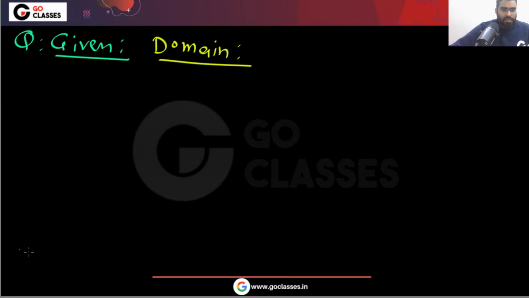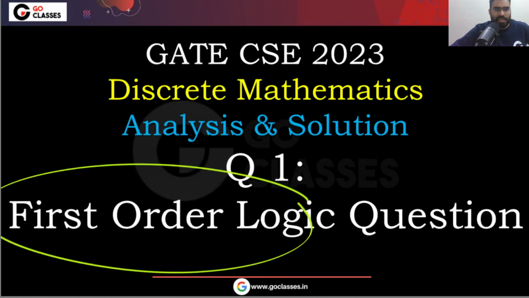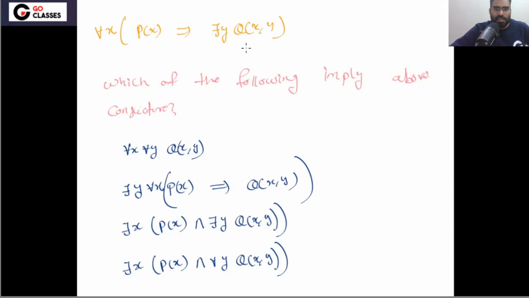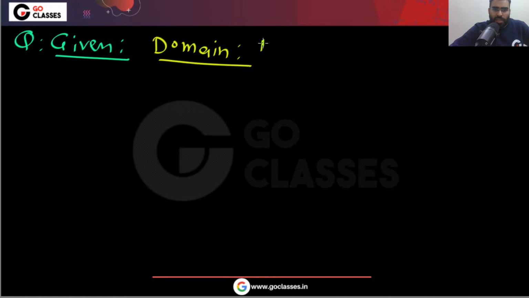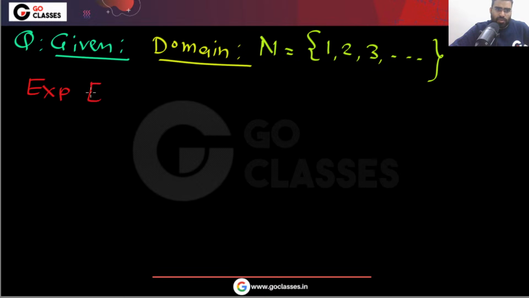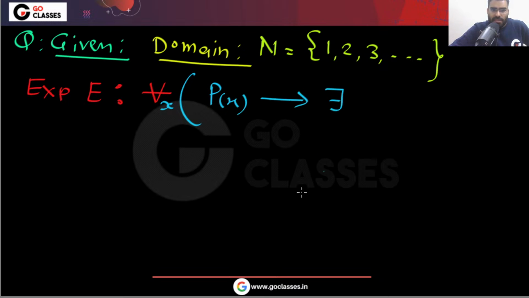So in this question, the first order logic question of GATE 2023, let me write the complete question. The domain given to you was the set of natural numbers 1, 2, 3. And this expression was given to you. Let's call this expression E. The expression was: for every x, if P(x) is satisfied, then there is some y such that Q(x,y) is satisfied.